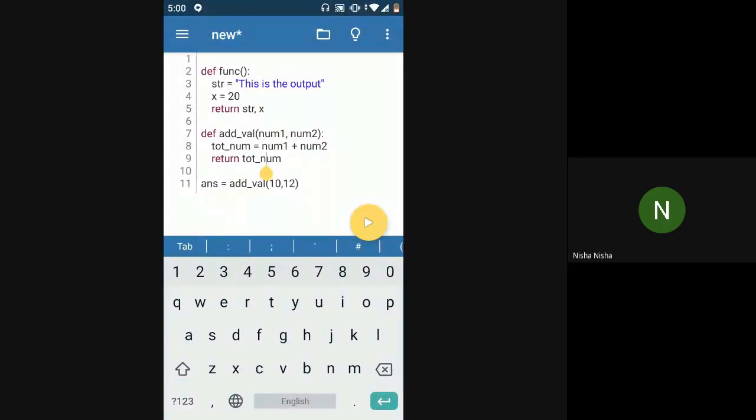But in this case, in case of this func function, I have two variables that are getting returned. I have str and I have x also. So now when I call this function from anywhere, I have to ensure that I store it in two different variables, not in one variable. If I want to store two values simultaneously in two different variables, I will just use it like this.